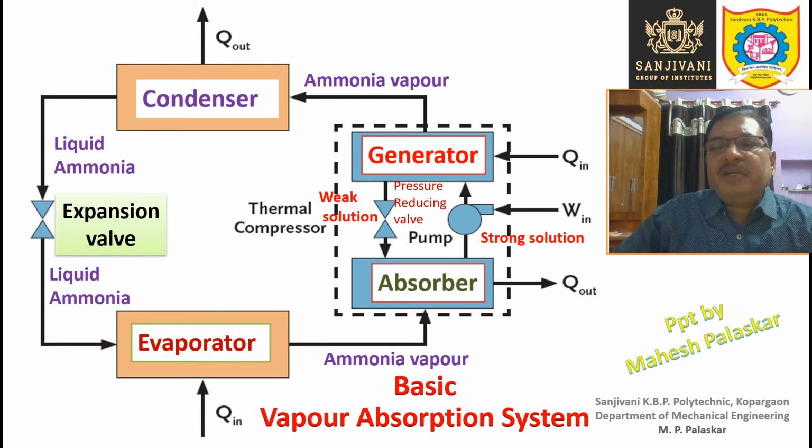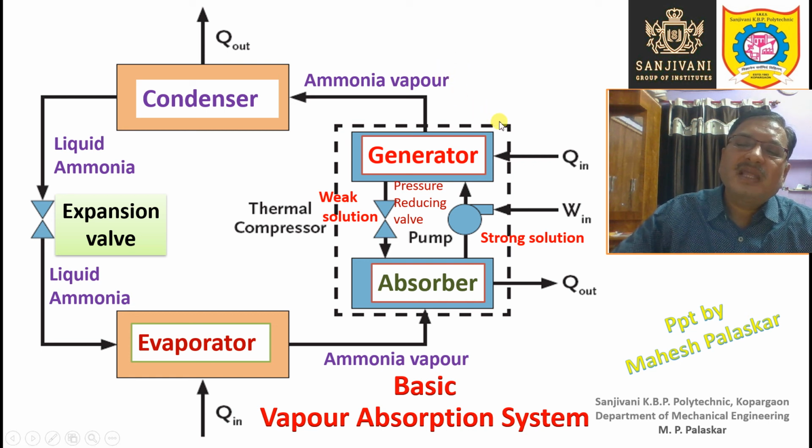When ammonia vapor has left this particular generator, what remains is water, or some ammonia vapor may still remain. That becomes a weak solution, because the percentage of ammonia is less after evaporation and separation of the ammonia vapors from water.